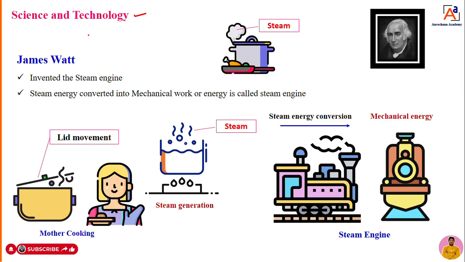behind the science and technology. Dear students, one scientist that you already know, James Watt. When he was a child, he was sitting beside his mother in a kitchen. Mother was cooking. He was silently observing the lid of the cooker. That lid is moving up and down. So silently and gently he is observing why this lid is moving up.